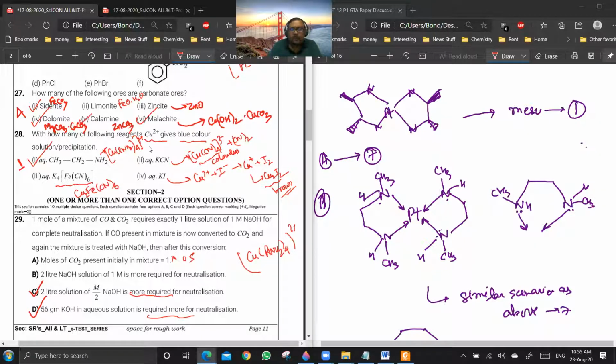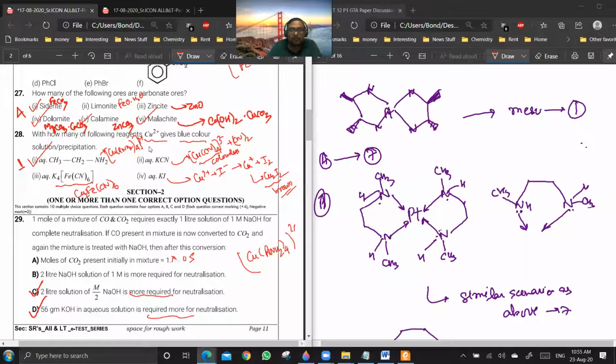Then ferric ferrocyanide. Blue. It is Prussian blue. Ferric ferro or ferroferric, both will be blue only. One is Prussian blue, another is Turnbull's blue, but both are essentially the same blue color. So 2, 3 cannot be the answer.